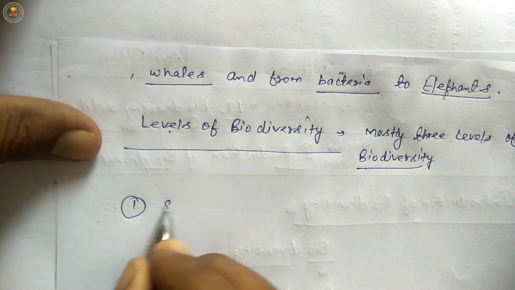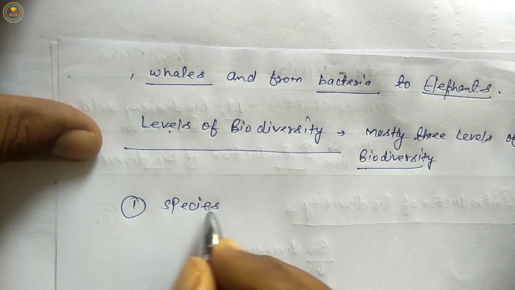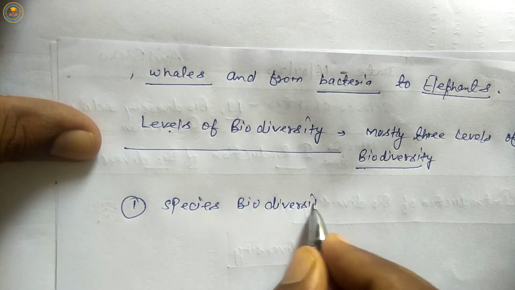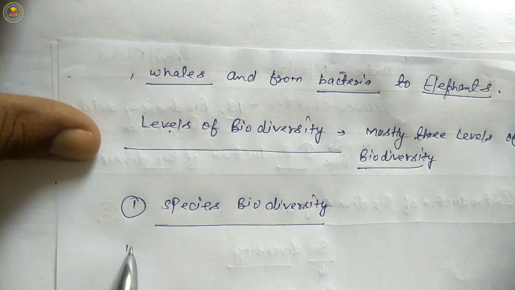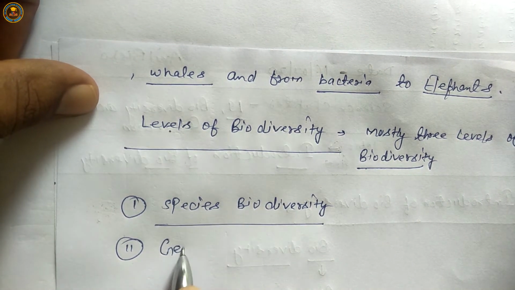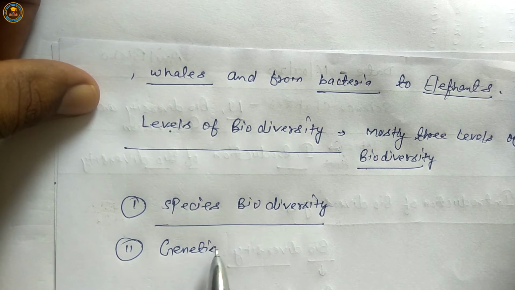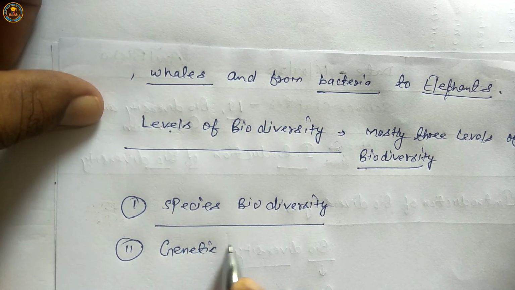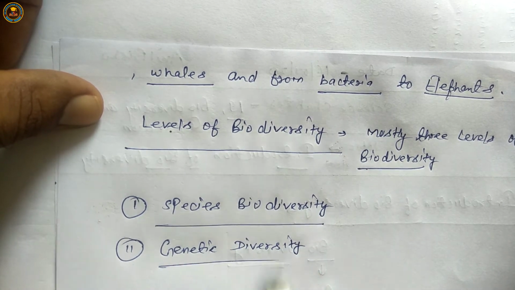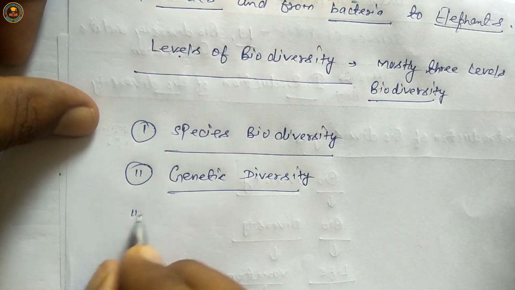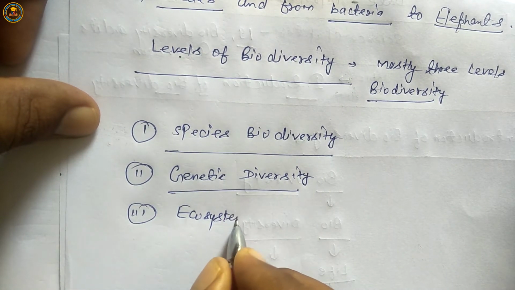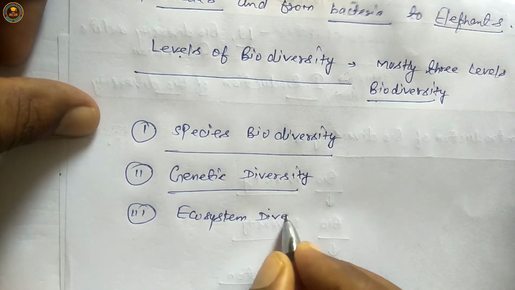First is species biodiversity. Second is genetic diversity or biodiversity, and third is ecosystem diversity.